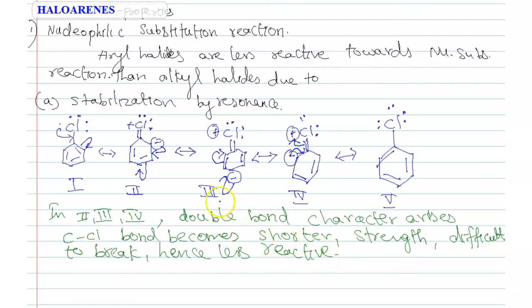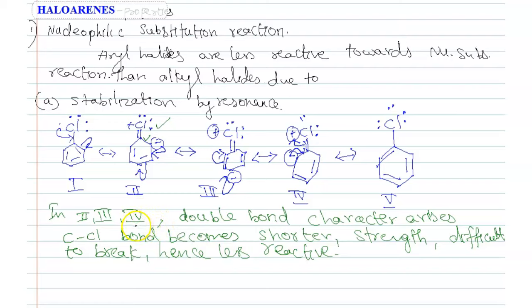So, due to partial double bond character between carbon of a benzene and chlorine, bond length becomes shorter, and strength wise it is more stronger and difficult to break.